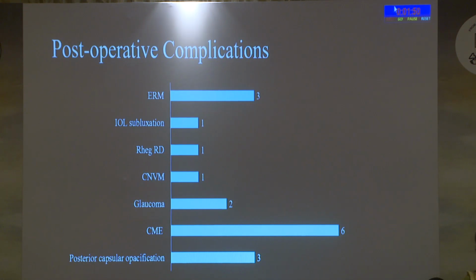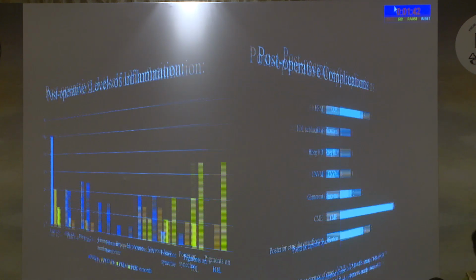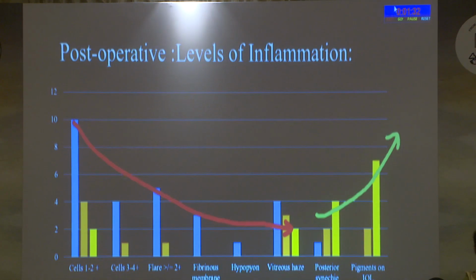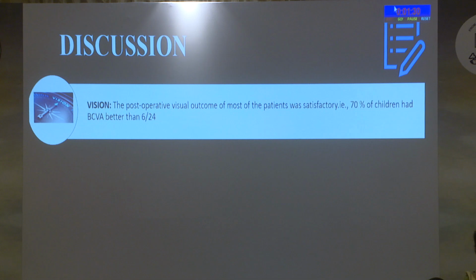The other postoperative complications were also analyzed, and the mean duration of onset of the cystoid macular edema was 2.5 months, and onset of posterior capsular opacification was 4 months. The levels of inflammation postoperatively showed a decreasing trend over the duration, but however, posterior synechiae and pigments in IOL had an increasing trend. Coming to the discussion, our study revealed that the postoperative visual outcome of most of the